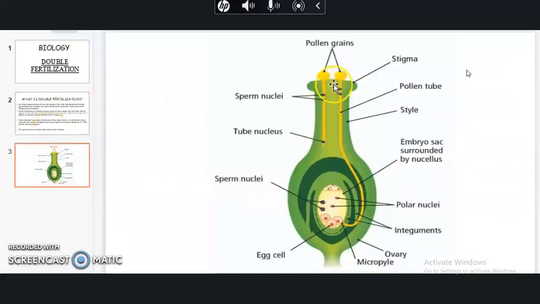This is what the female reproductive structure looks like: the stigma, style, and the ovary. When the pollen grains reach the stigma, they form a long tube-like structure inside the style through which the two sperm cells enter the ovary through a small opening known as the micropyle.